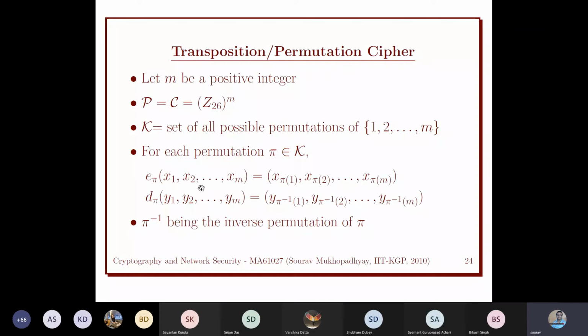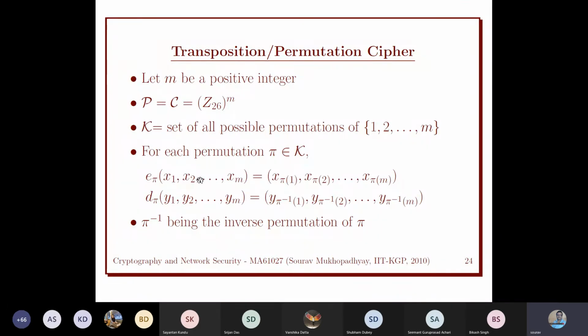We have M alphabets, and we want to apply a permutation on these M numbers. There are M balls. We want to do the linear permutation on this. So maybe x1 will go to this place, x2 will come to x1's place, like this. We want to shuffle these positions.